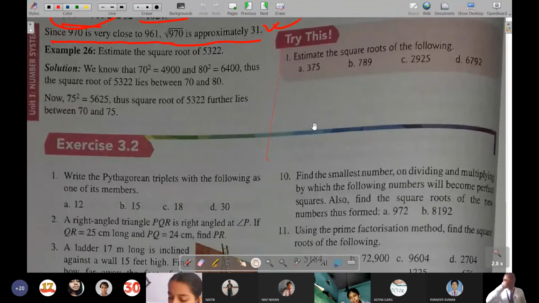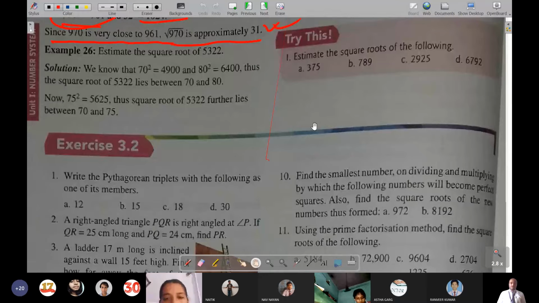Okay. Here, in the try this section, it says estimate the square root of the following: square root of 375. Of course, where is this 375 lying? It lies between the square of 10 and the square of 20, because 10 square is 100 and 20 square is 400.